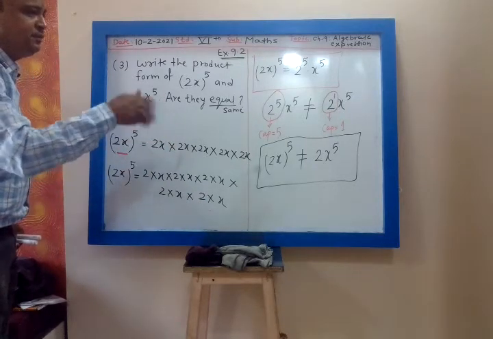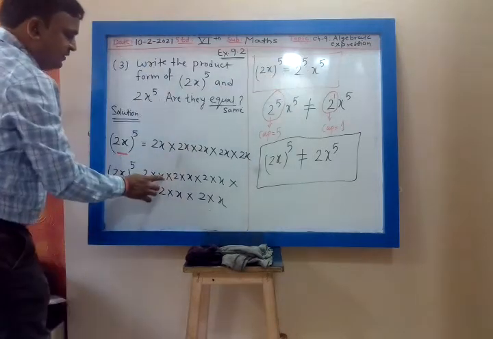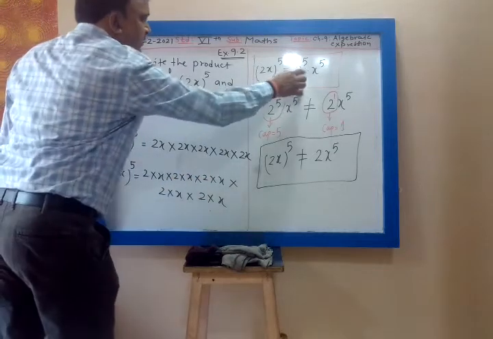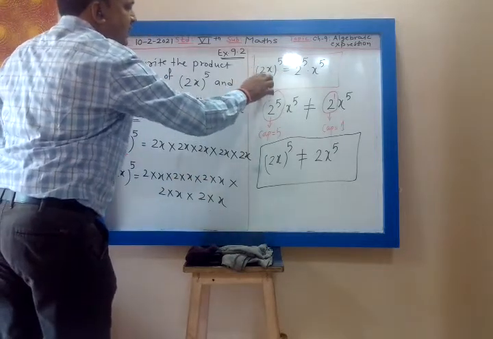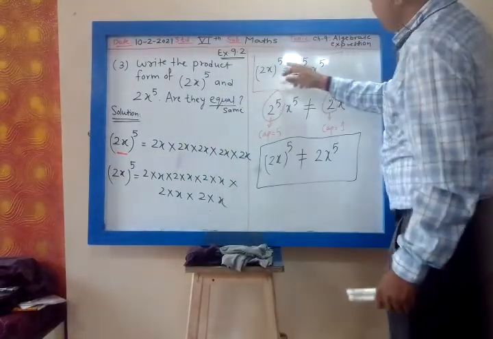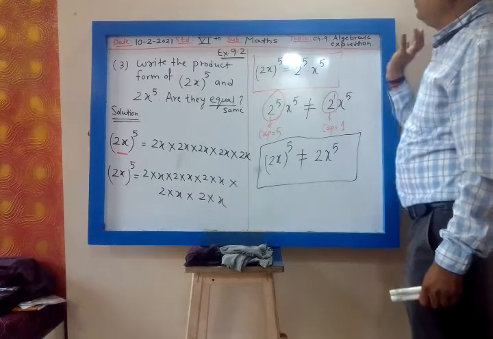That means my cap is 5. So this will become 2 raised to 5. And x is multiplied how many times? 1, 2, 3, 4, 5. That will be x raised to 5. So whenever there is bracket 2x raised to 5, this cap is placed over each term.